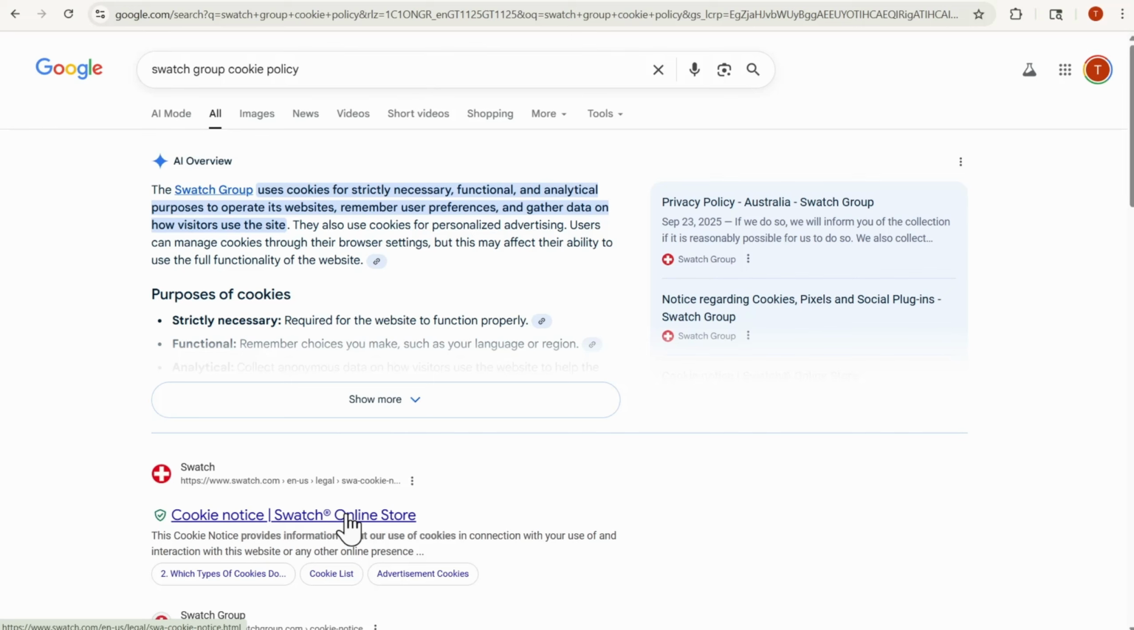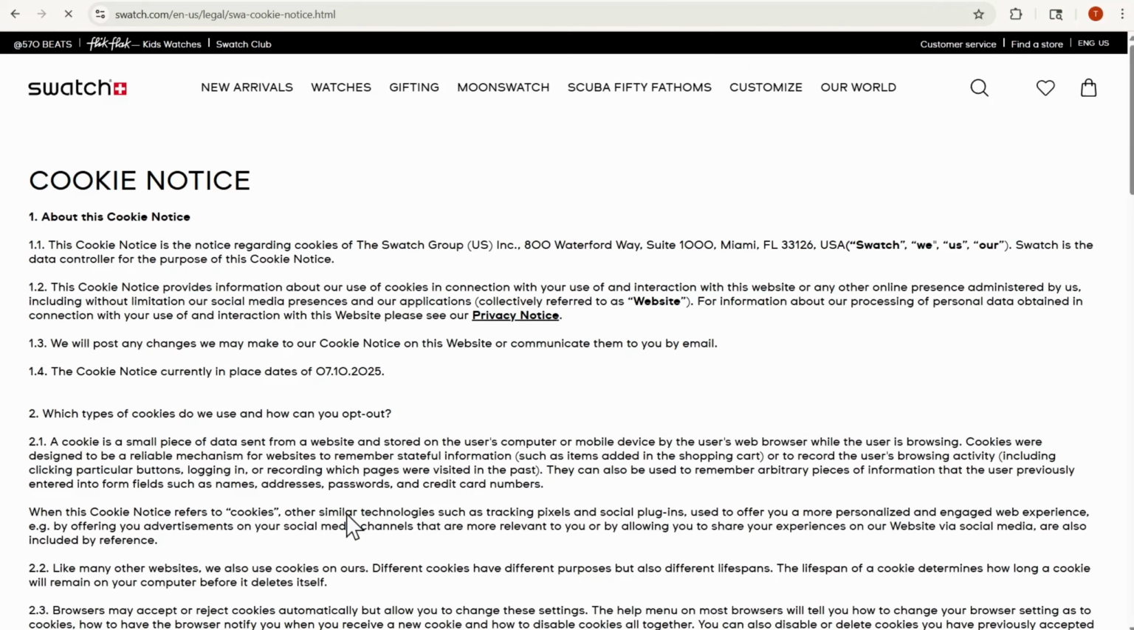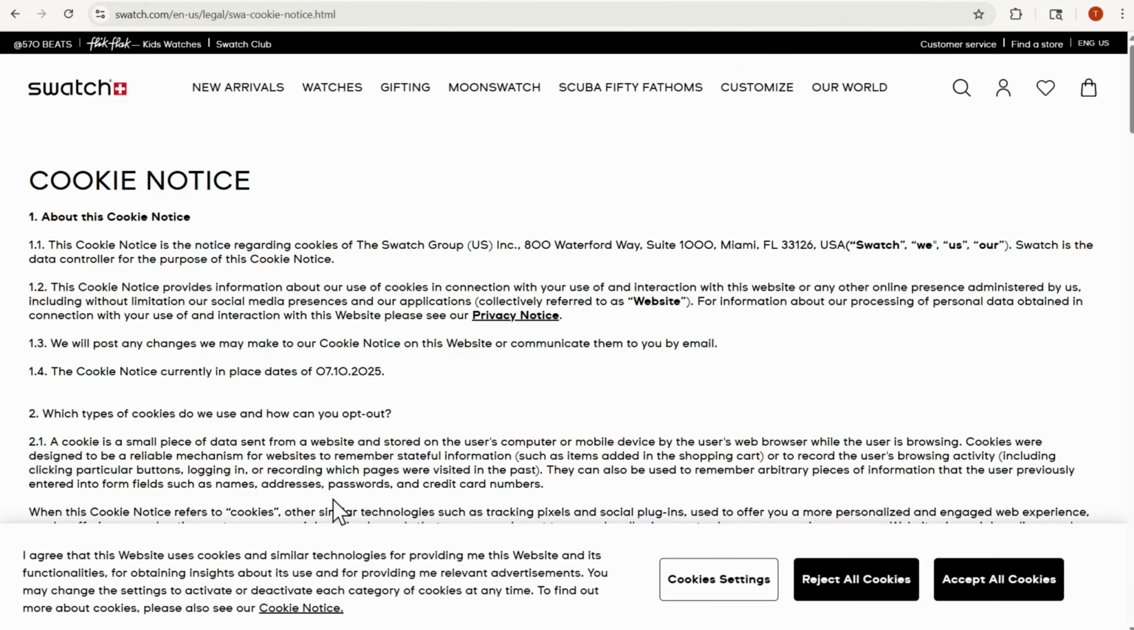So let's look at the Swatch Group. We're looking at their cookie notice. So this is my first instance on their site. Excellent. We've been presented with a cookie banner. Now, because this is a cookie policy audit, obviously we're going to look at the cookie banner in depth. So we have this notice.